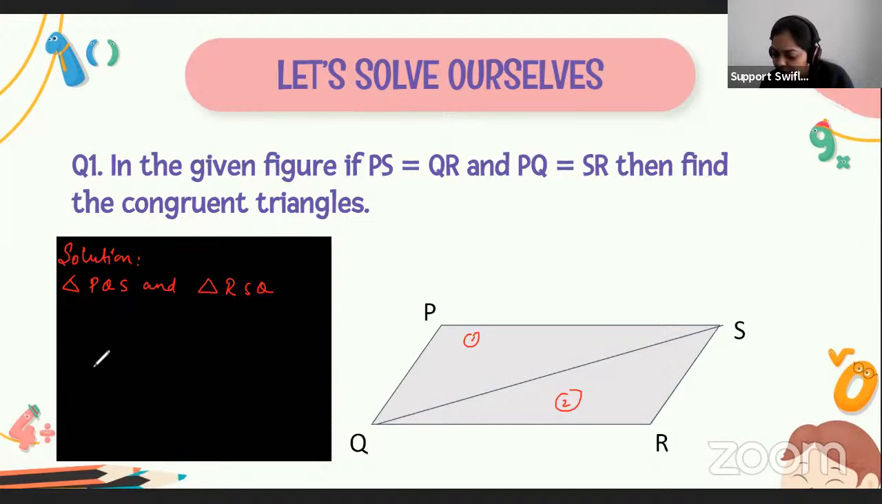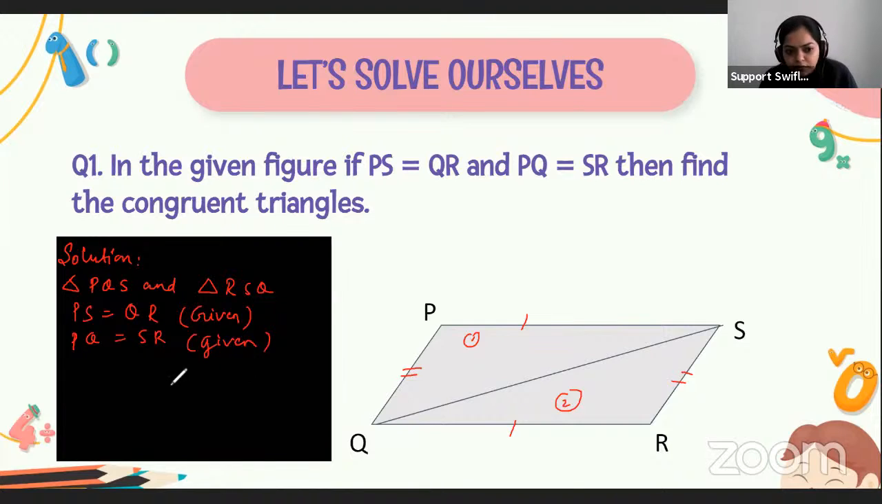I'm getting the answer from one of the students. Okay, all right, no problem. Let's solve this question together. So here, triangle PQS and triangle RSQ. What is given in the question? That PS is equal to QR. So here PS is equal to QR. The reason is it is given in the question. Next, what is given? PQ equals SR. This side PQ is equal to SR. It is given.